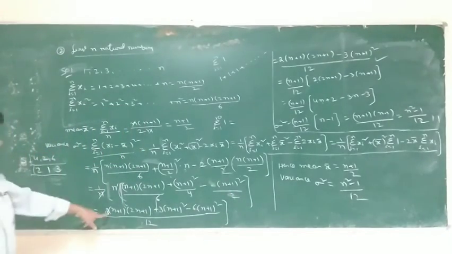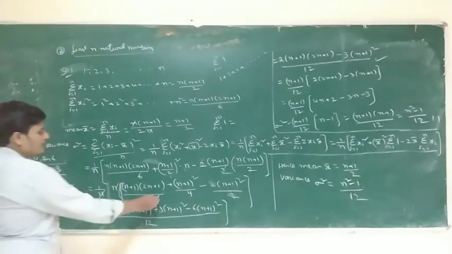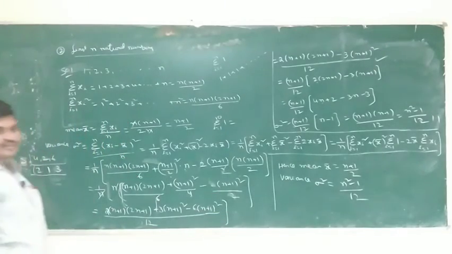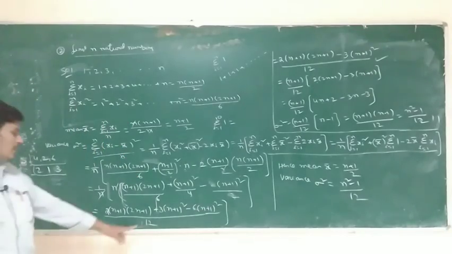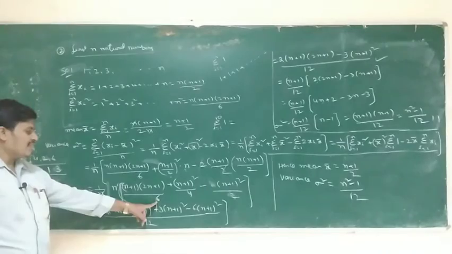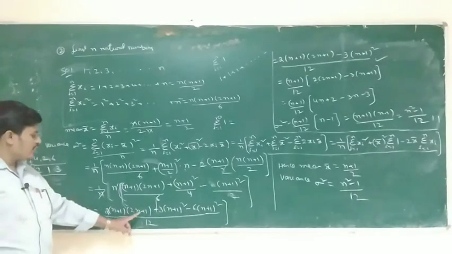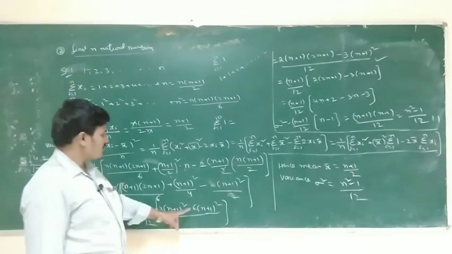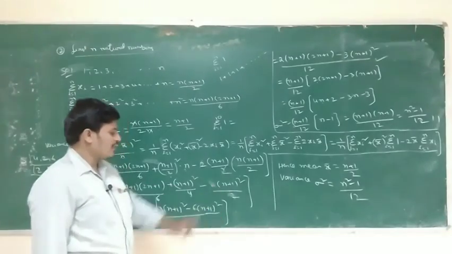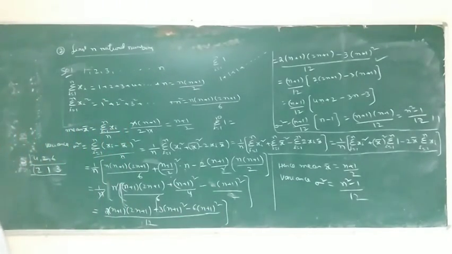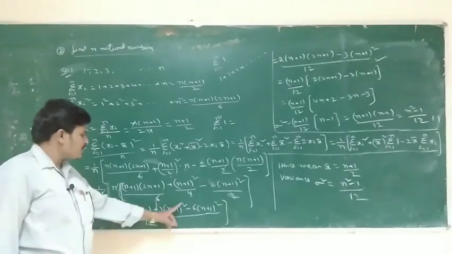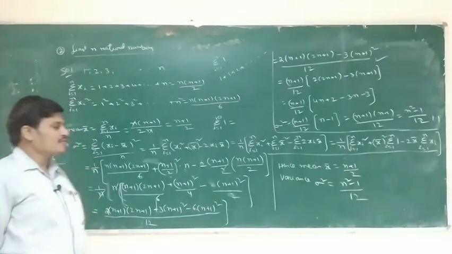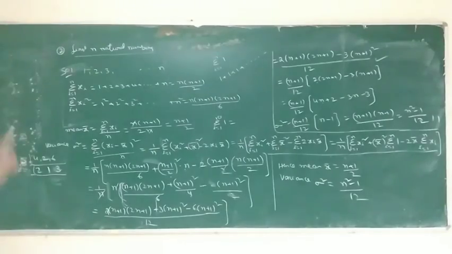Multiply by the LCM of 6, 4 and 2, which is 12. So 2(n+1)(2n+1) plus 3(n+1) whole square minus 6(n+1) whole square, over 12. Here 3 minus 6 is minus 3.